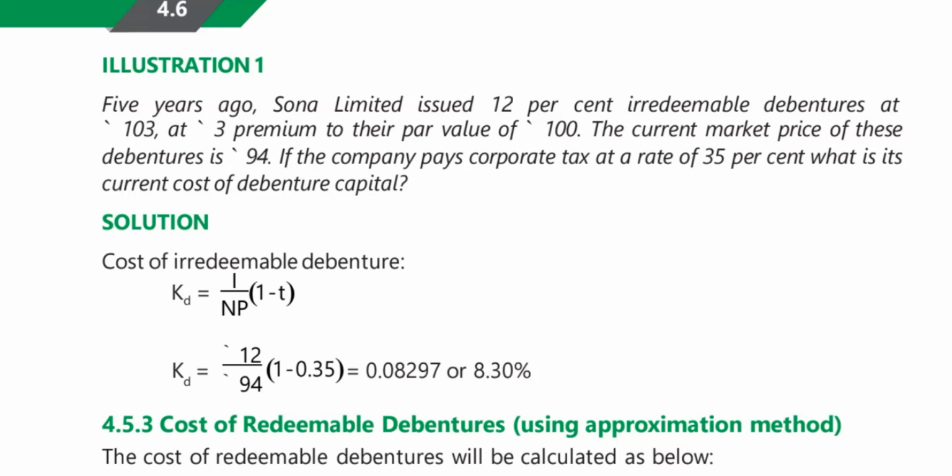So any securities, whether shares, debentures or preference shares, can be issued at par, at premium or at discount.